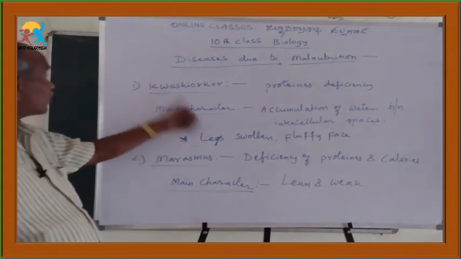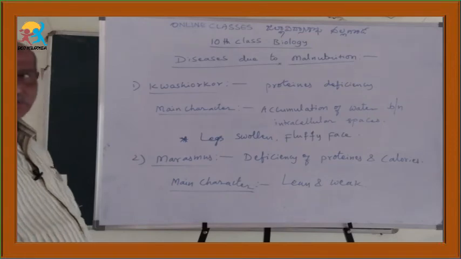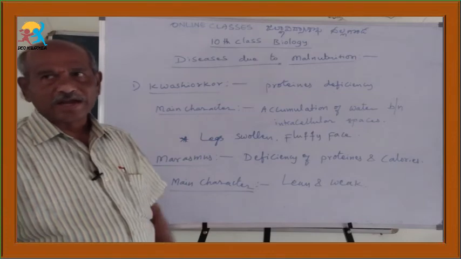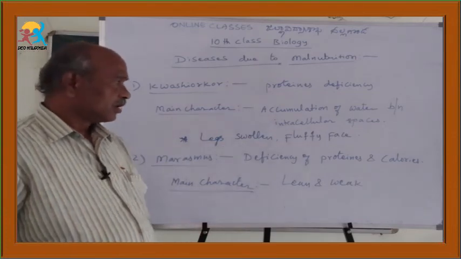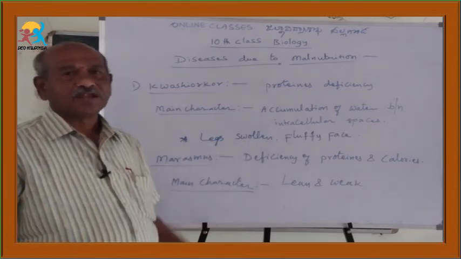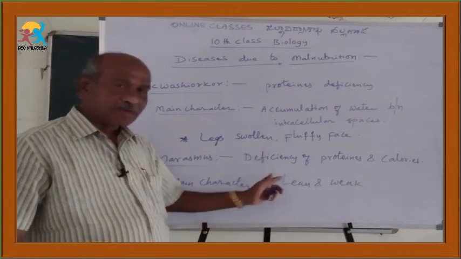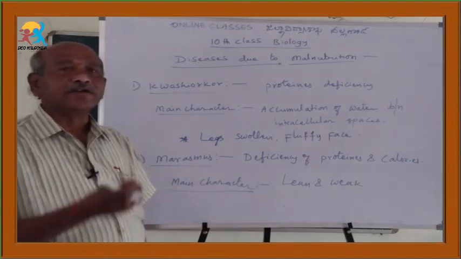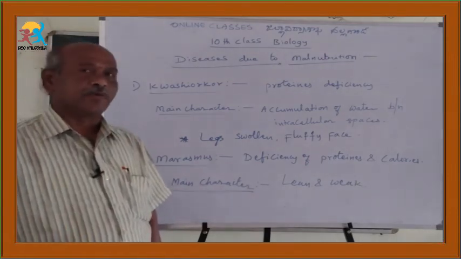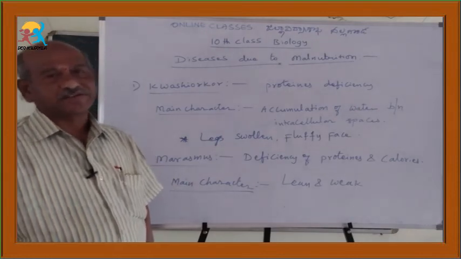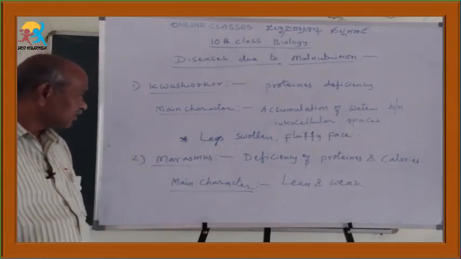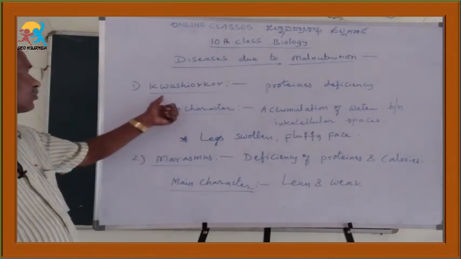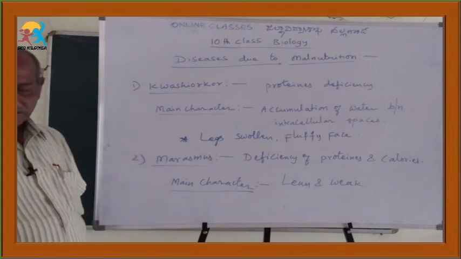Okay, how can we cure these diseases, kwashiorkor and marasmus? By giving high proteinous food as well as caloric food like pulses, eggs, milk and bananas, and our daily chapati, rice, etc. In children, by giving those food materials, we can cure kwashiorkor and marasmus.